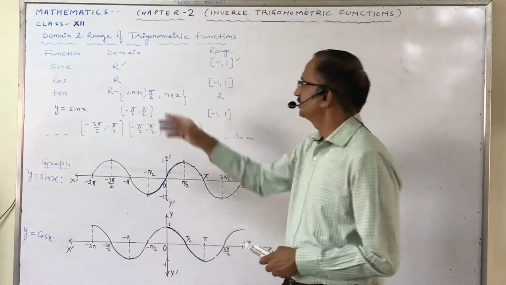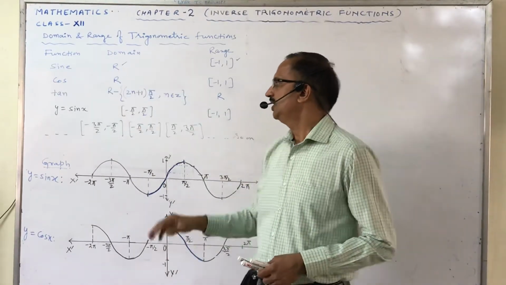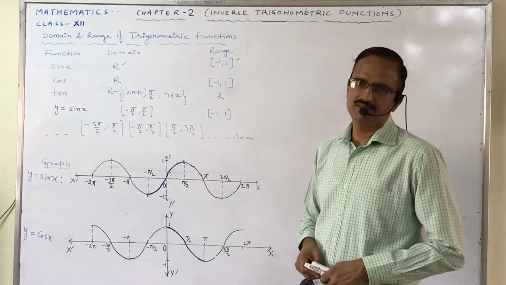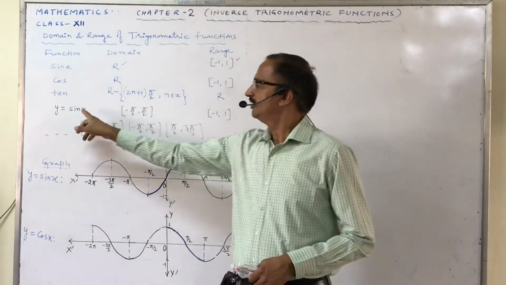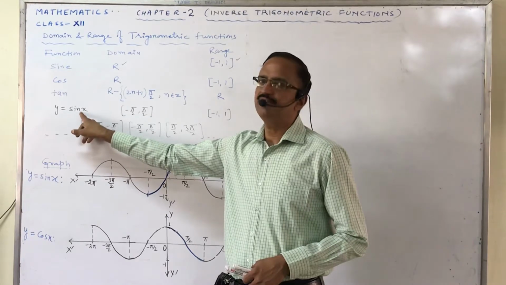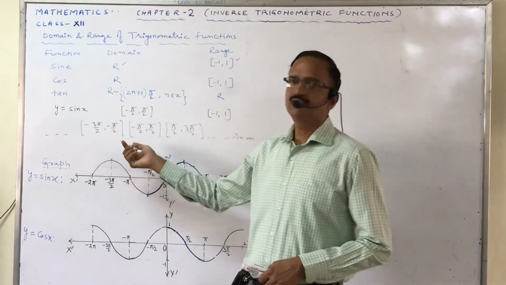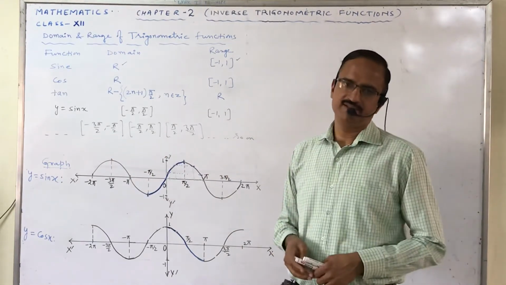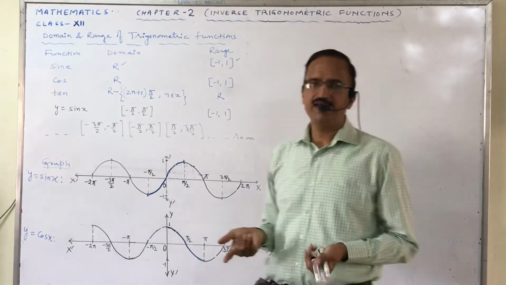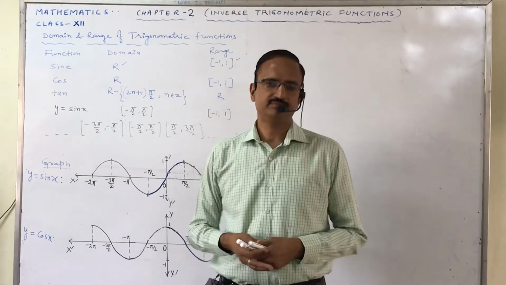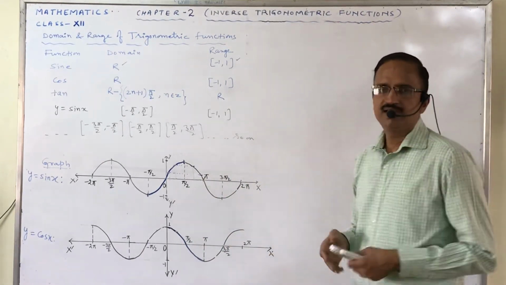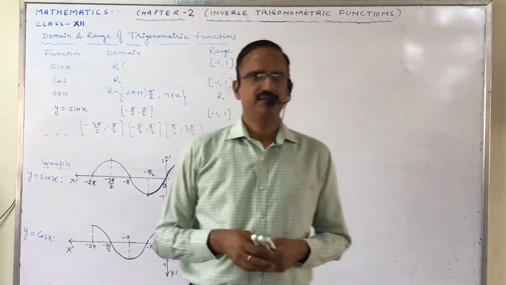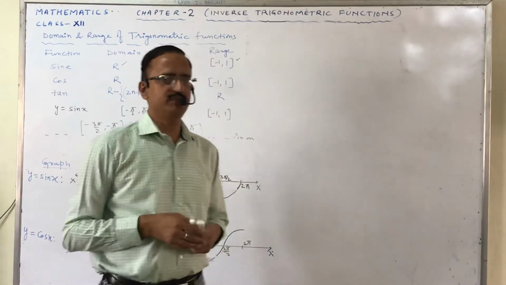So this set of real numbers is divided into an infinite number of intervals, and when we consider the sin function, it is 1-1 and onto in all these intervals. So we can take any of the intervals. Now, as the sin function is 1-1 and onto, it has an inverse. Means its inverse is possible.